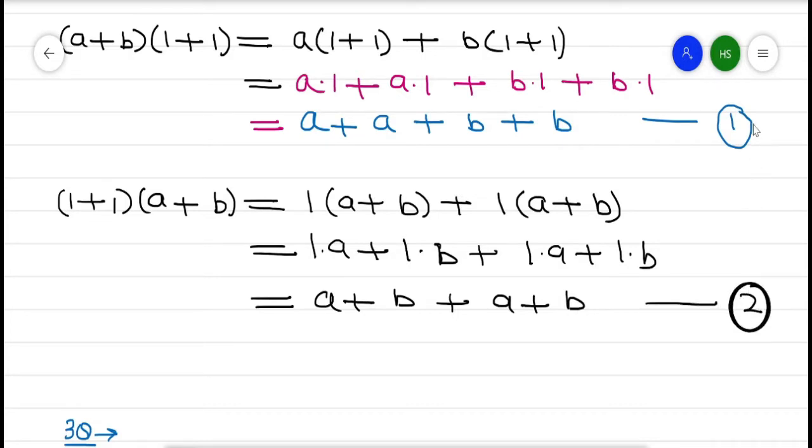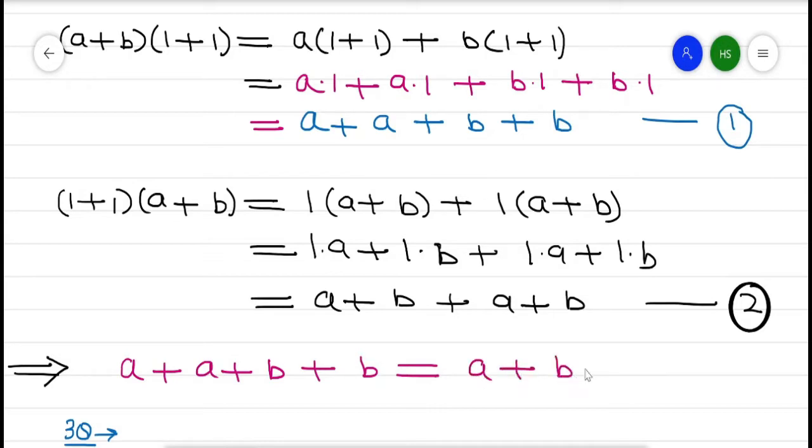Now equation number 1 and equation number 2 are equal. So from equation number 1, a plus a plus b plus b, and from equation number 2, a plus b plus a plus b, these values are equal.